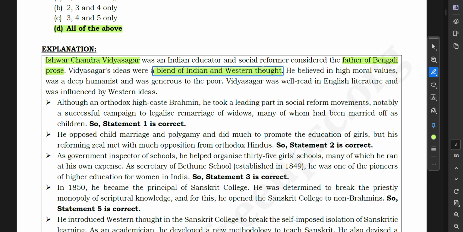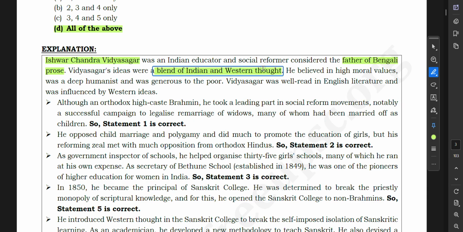Vidyasagar was well read in English literature and was influenced by Western ideas. Although an orthodox high-caste Brahmin, he took a leading part in social reform movements, notably a successful campaign to legalize remarriage of widows, many of whom had been married off as children. So statement 1 is correct. He opposed child marriage and polygamy and did much to promote the education of girls, but his reforming zeal met with much opposition from orthodox Hindus. So statement 2 is correct.